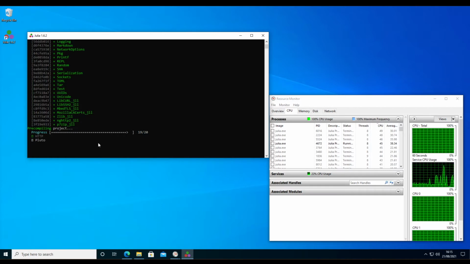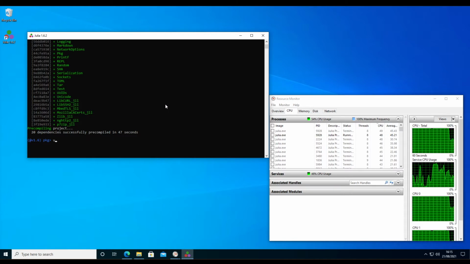And one particular aspect of Julia, which is the reason why it is so much faster than Python or MATLAB, is that it is just-in-time compiled. So the first time you install a package, the first time you define a function, the first time you plot something, it will need to compile it. So it usually takes a little bit longer then. So we now have 20 packages installed and pre-compiled.